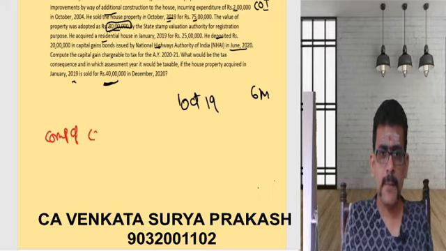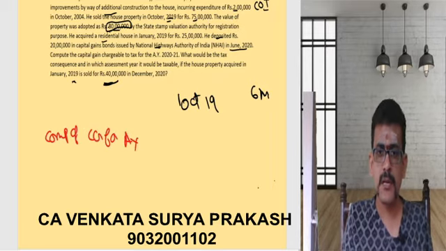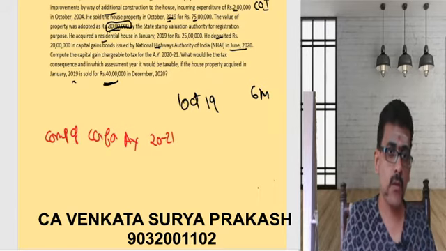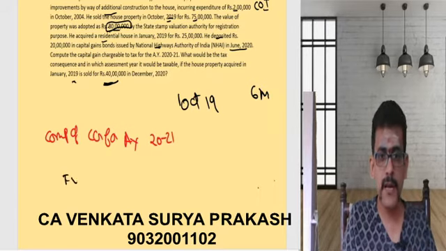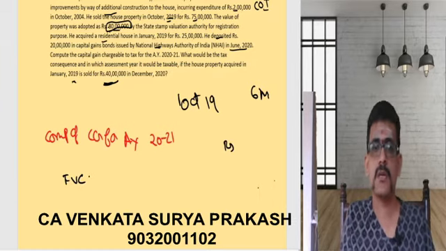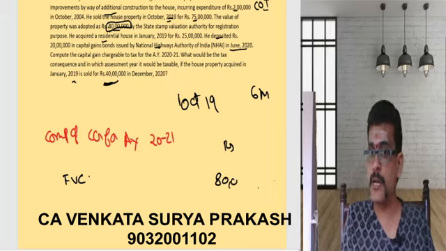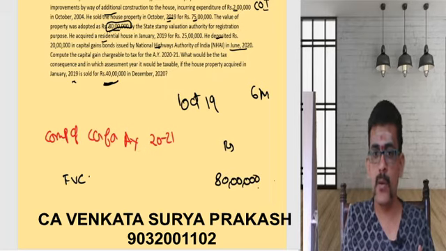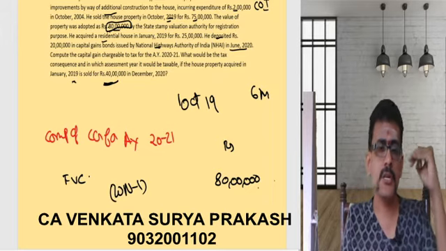Now, computation of capital gain for assessment year 2021 is as follows. What do I have to consider? Full value of consideration I have to consider. Amount in rupees, take that as 80 lakhs, but you need to clearly mention in your notes why you are considering 80 lakhs. What you need to mention?